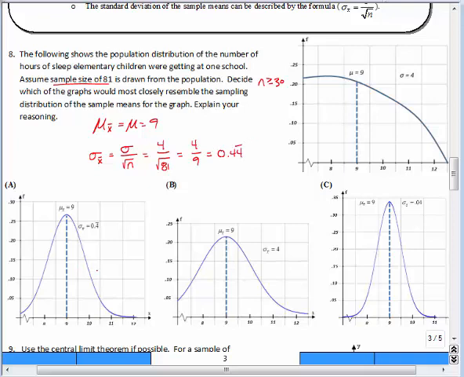So all we really have to do is find the one that fits our criteria. This one doesn't quite work. It's not 4. This one doesn't work either. It's not 0.4. We said it's 0.4 repeating, which is this one. So it's going to be choice A. So if we did the distribution of the sample means, it should look like this normal curve right here.